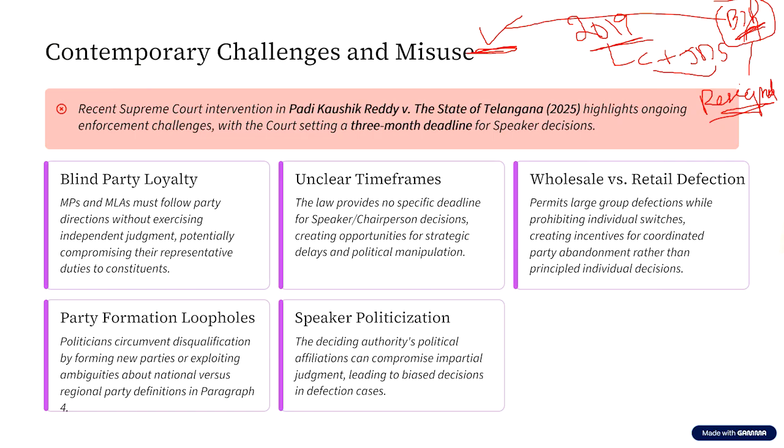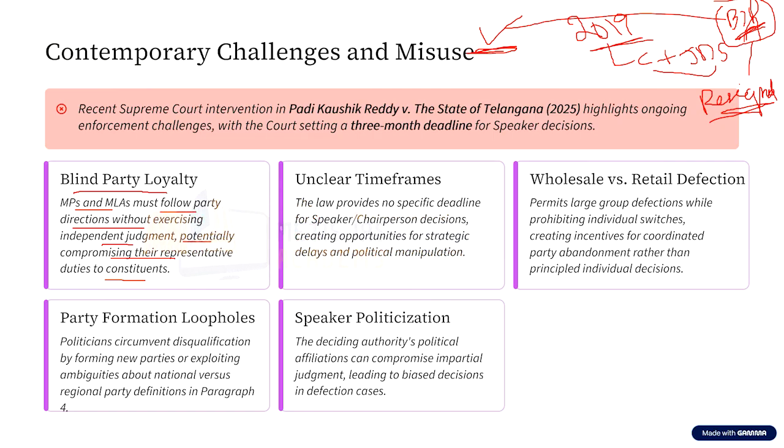So there are some other challenges with respect to this anti-defection law, and the first among these is blind party loyalty. Now, what is this blind party loyalty? That is, MPs and MLAs of a particular political party must follow party directions without exercising their independent judgment, potentially compromising their representative duties to the constituents. That is, the MPs and MLAs have to abide by the whip or direction given by their political party. They do not have freedom of speech and expression.